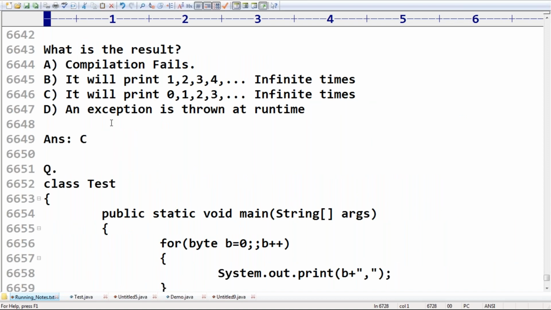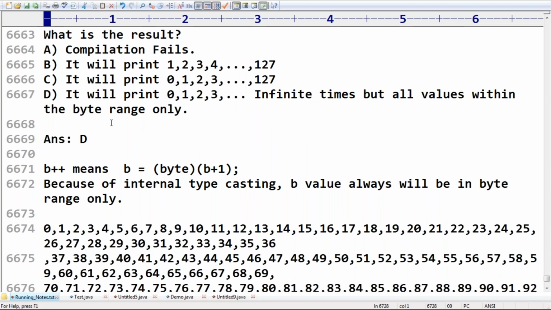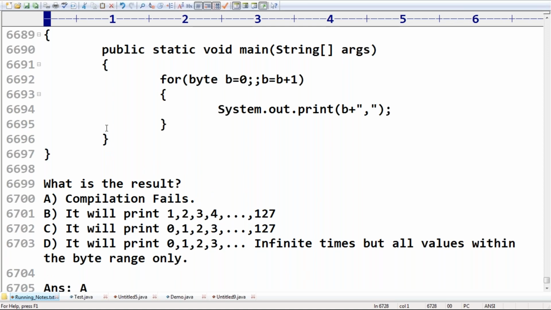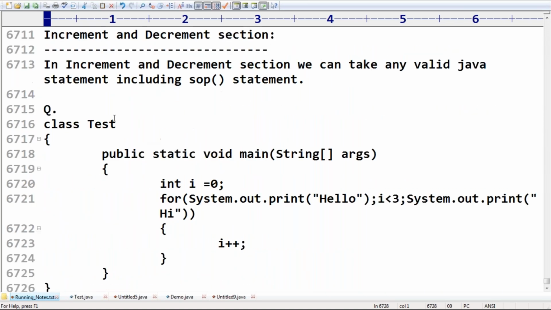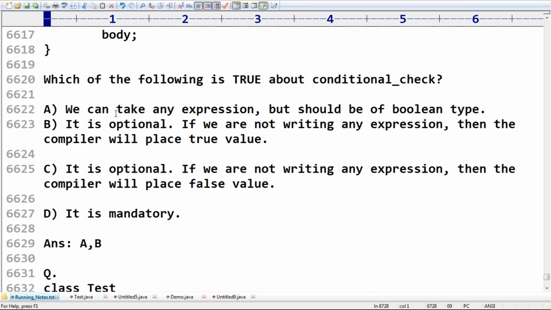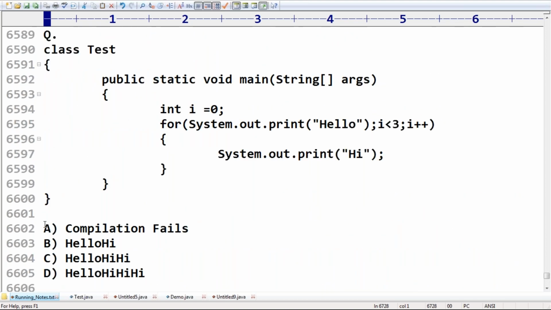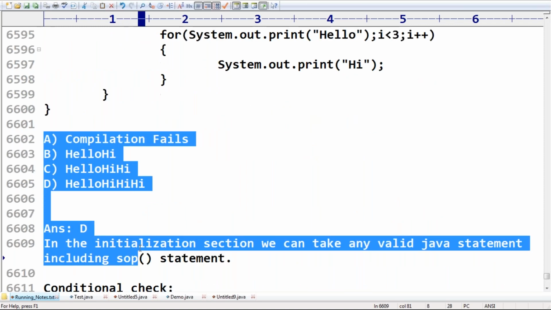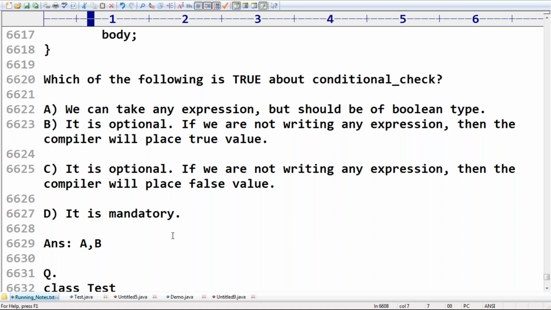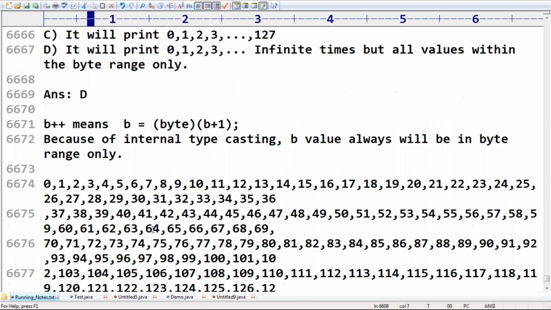So what is the result we are going to get? Hello, hi will be printed 3 times, like some options already. Just observe that the same answer we will get in this case also.